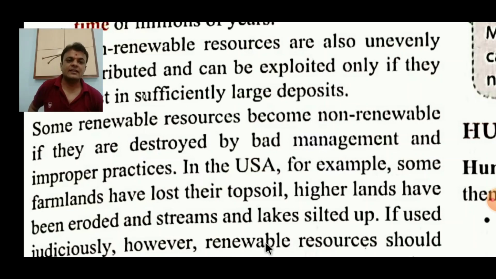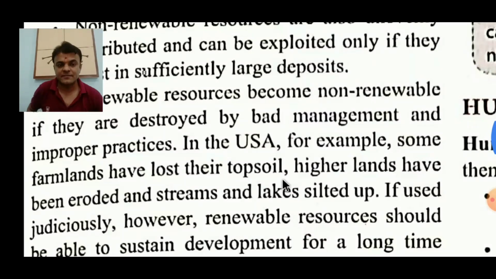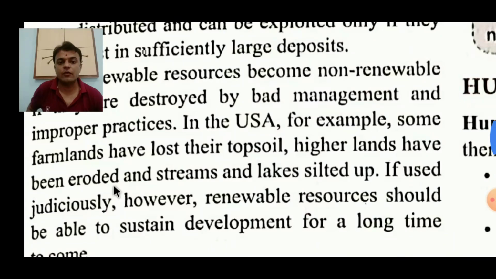Example, in the USA, some farmlands have lost their topsoil. Higher lands have been eroded and streams and lakes silted up. USA examples have been discussed, that some farms have lost their topsoil. It means because of overuse or carelessness, some farms have lost their topsoil, that is the top layer of the land, the soil over there, what we crop, what we use for cultivation.